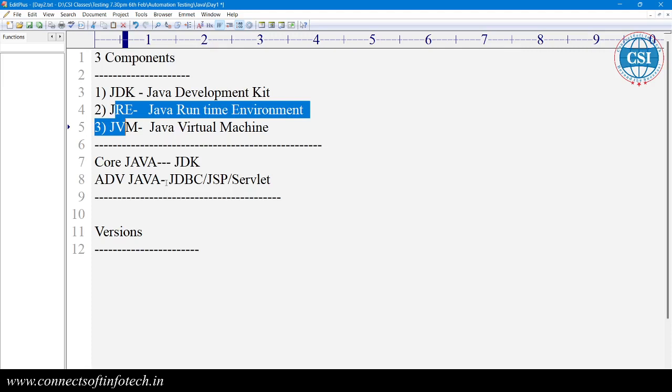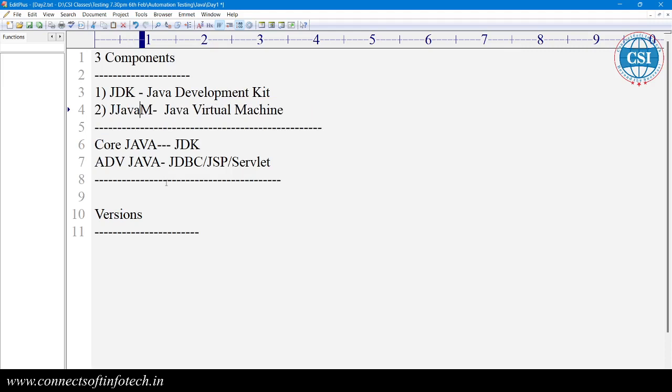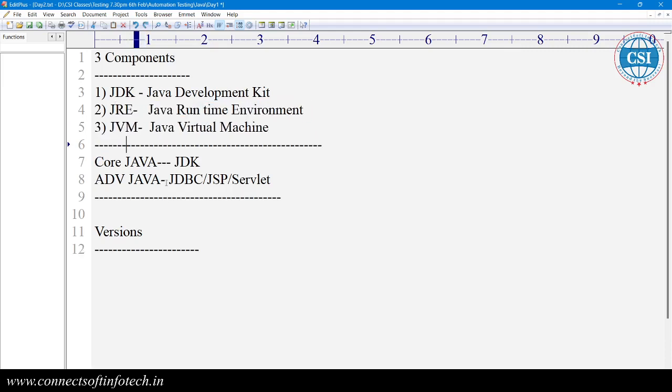Now, what are the versions? The most stable version of Java is Java 8. JDK 8 means Java 8. Java 8 is the stable version. It is from the company Sun Microsystems.